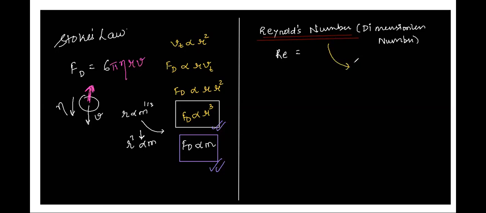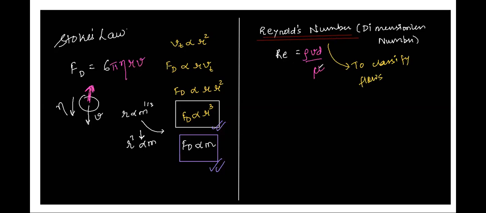In order to classify the type of flows, we use this number. It is given as rho V d by mu.